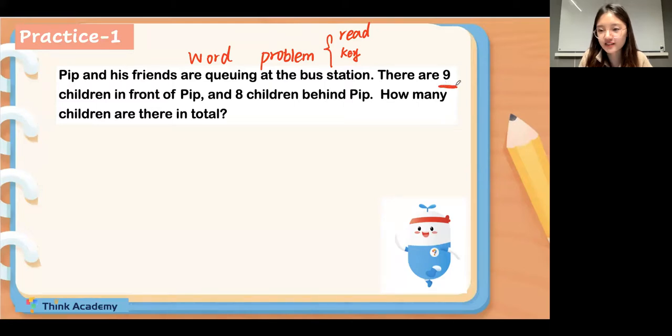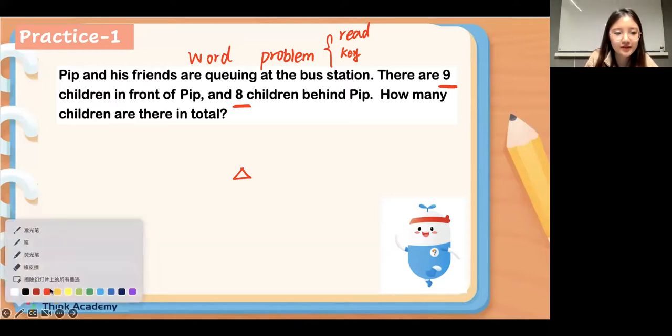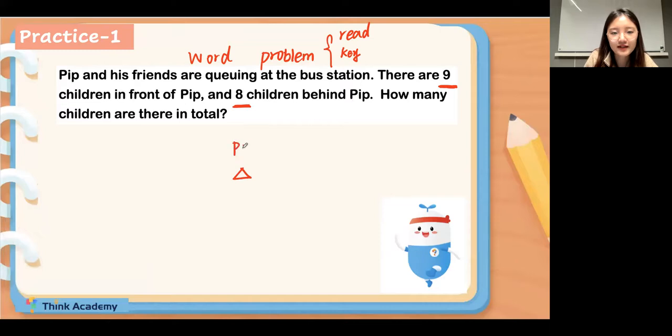Okay, very well done. 9. The first one is 9. Great. 9 children in front of Pip and 8 children behind Pip. These are the 2 key numbers. Very well done. So we want to know how many children in total. Then what we have known is Pip is here. Firstly, please draw the main character Pip here. I will draw Pip here.